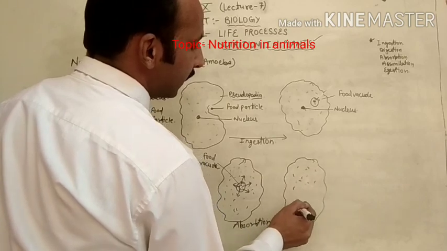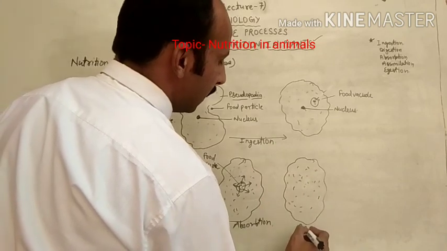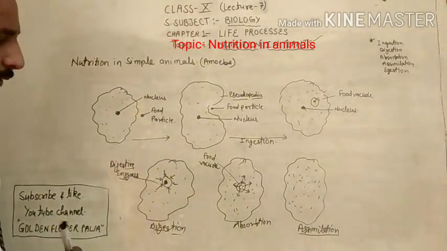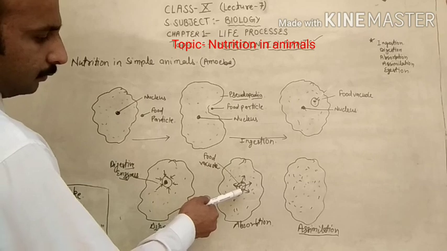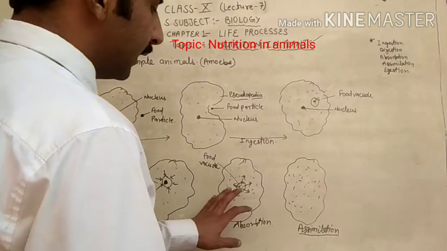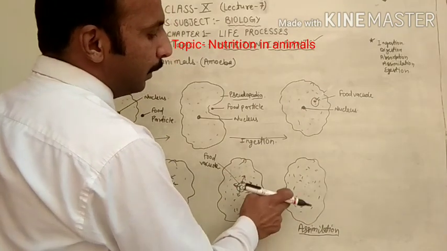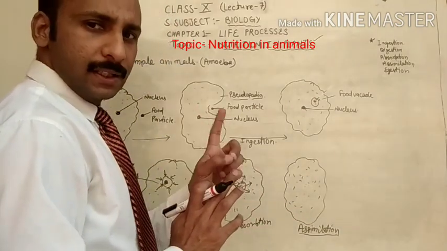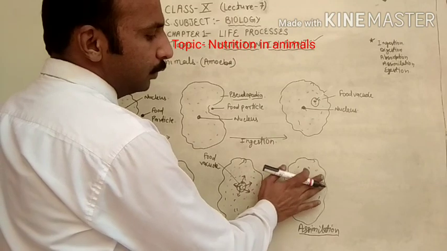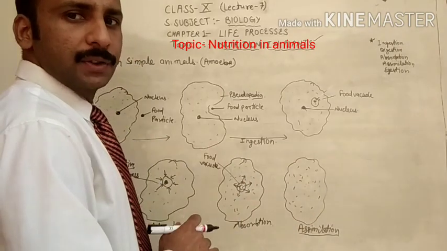The digested food which is completely mixed into the cell, this is called assimilation. The food which is digested inside the food vacuole comes out, that process is called absorption, and the digested food is transported to each and every part of the cell, because it is a single-cell organism, so only one cell performs all the functions.